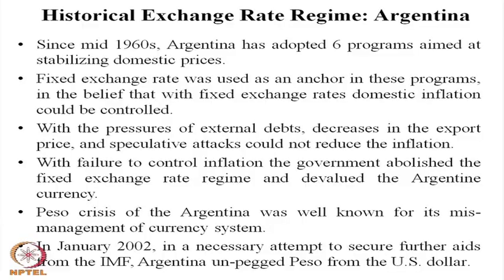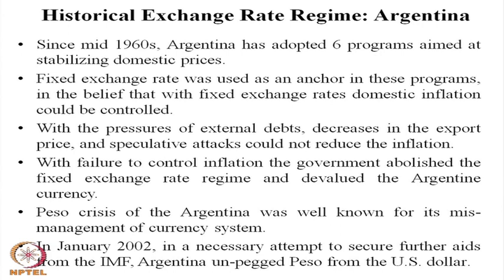So, over the period, Argentina had significant external debt which reduced their export. There is a speculative attack, they could not reduce the inflation. They practice fixed exchange rate to control inflation, but to practice fixed exchange, they developed excessive foreign debt, external debt, and they could not decrease their export, and they could not control the inflation.